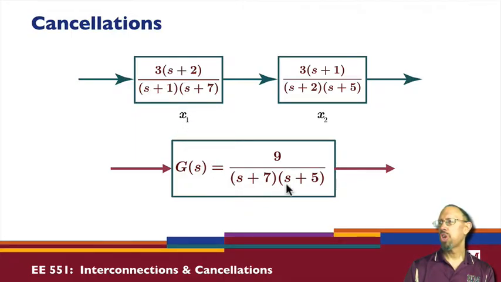And we can go through and show that we get this transfer function, 3 times 3 divided by s plus 7, s plus 5. So this combination is not minimal because we should have 4 poles, but we only have 2 poles. Okay, so there is something to that.